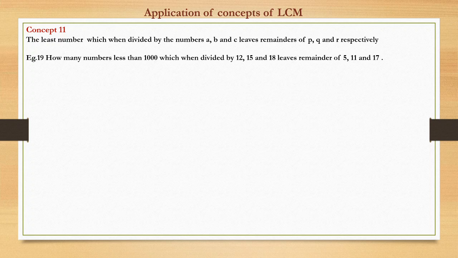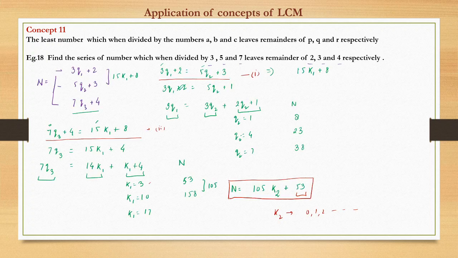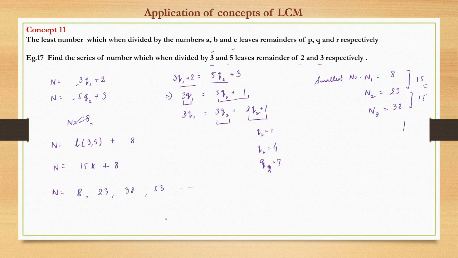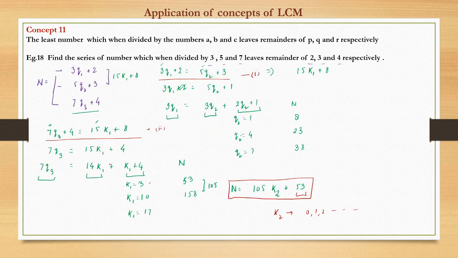This is also a tricky question. What we saw here is that the generic number can be given as nothing but LCM of these two numbers plus some remainder, right? In the case of three numbers also, this 105 is nothing but LCM of 3, 5, 7. So the generic number we can write is nothing but LCM of the numbers A, B, C plus some R. That R we have to find through equation. And this R is the minimum of all those.